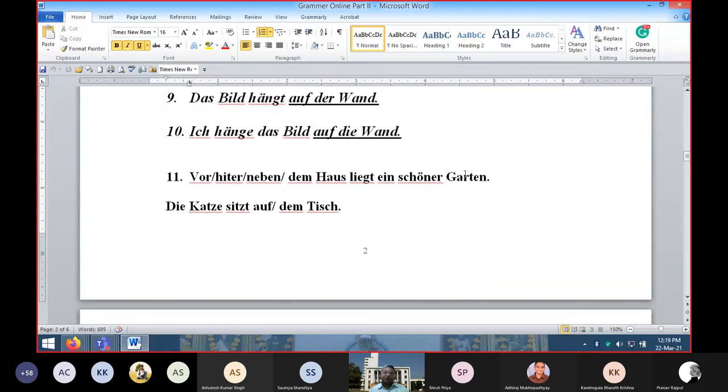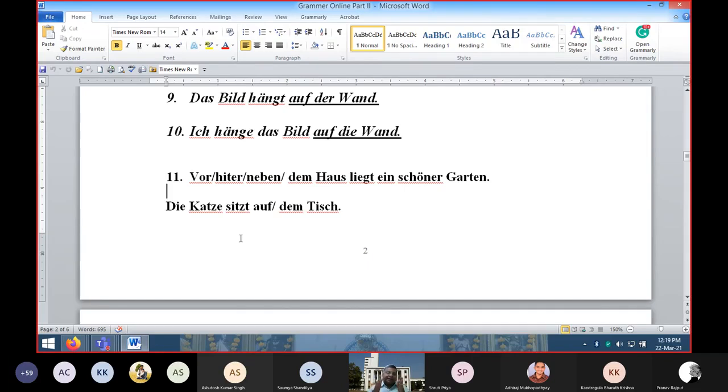Similarly, lots of other examples we have seen, like vor or hinter or neben. Hinter dem Haus liegt ein schöner Garten. A beautiful garden is lying behind the house. So dem Haus, it is dative because I am telling just the location, the situation, describing where the garden is. The garden is in front of the house. Okay, fine, no action, just a statement I am giving.